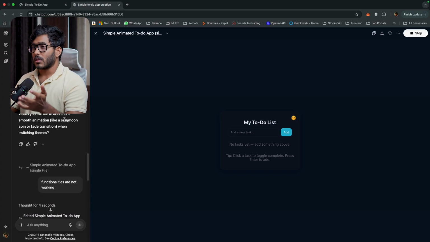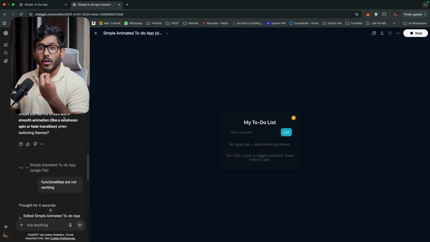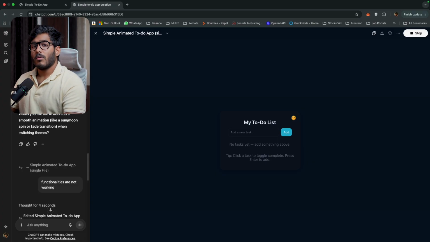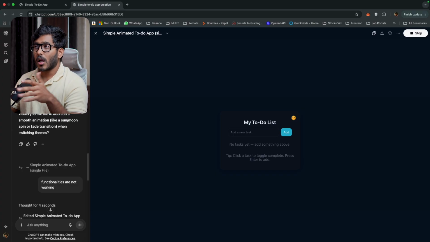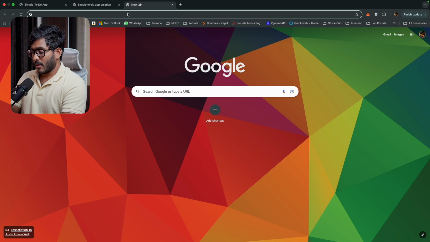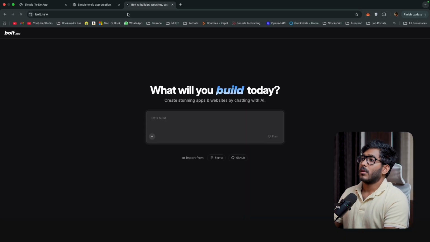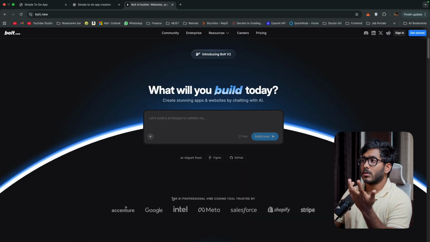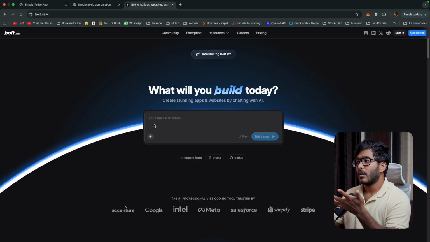Now, when we are serious about coding, you need specialized tools to create your code. So, vibe coding tools. There are a lot of different vibe coding tools that are available. Now, let me introduce a few vibe coding tools that are cloud based. So, first is Bolt, Bolt.new. This is a vibe coding tool where you just give your prompt right here and it will create the app for you.